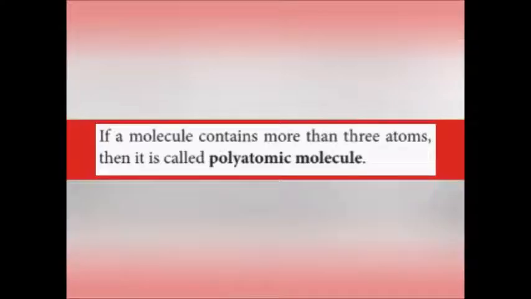What is polyatomic molecule? If a molecule contains more than 3 atoms, then it is called polyatomic molecule. For example, HNO3. Here 1 hydrogen, 1 nitrogen, 3 oxygen. There are 5 atoms present in it. So it is a polyatomic molecule.